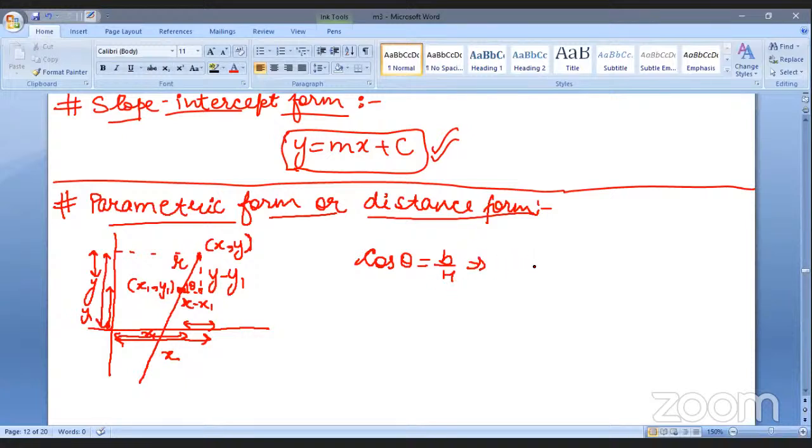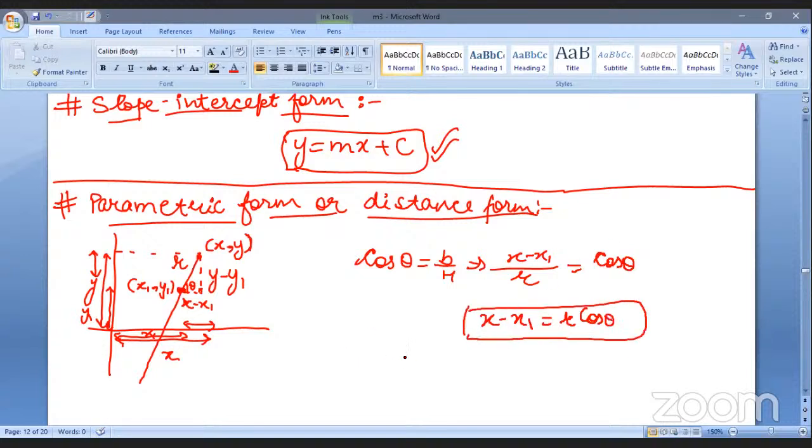So it will be x minus x1 upon, oh, sorry, not cos theta, x minus x1 upon r. Similarly, if this particular thing is cos theta, so x minus x1 would be equal to r cos theta, right? We have just changed its position.